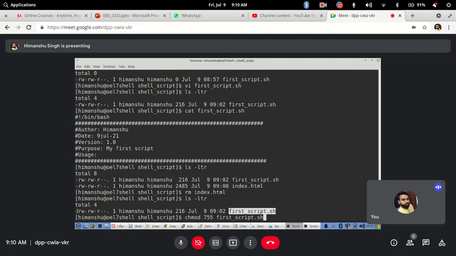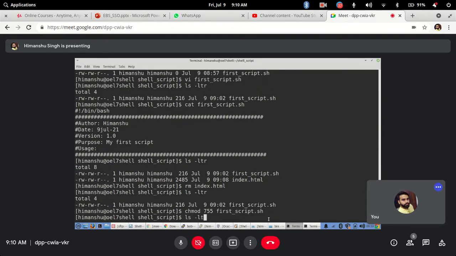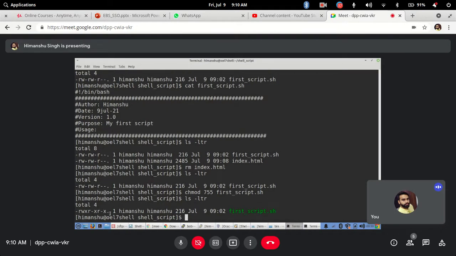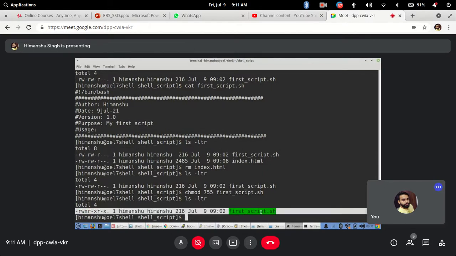Right now if you see, it's written rw-r. Now when I do this, you will see something a little different. Now if you see, it has changed to rwxr-xr-x. So what I have done is given execute permission for this script. That's why the color code has also changed here. It is showing you now in a green color. Got it?